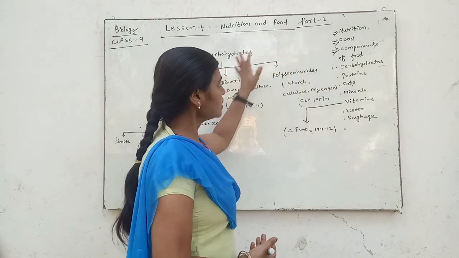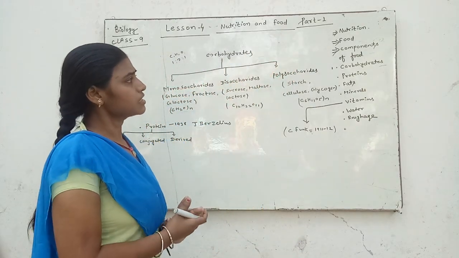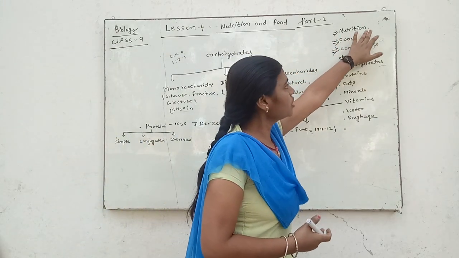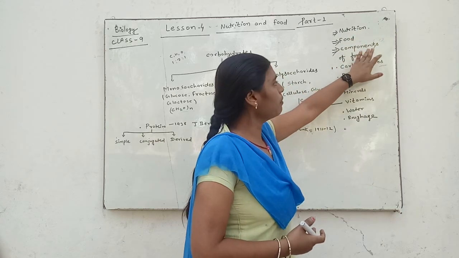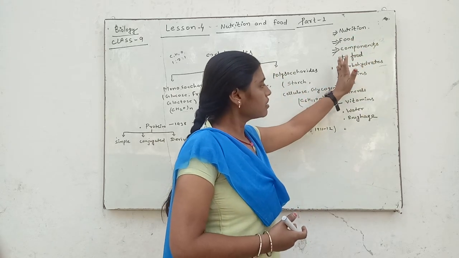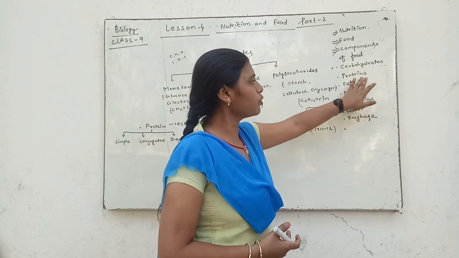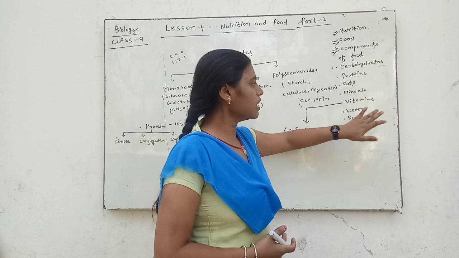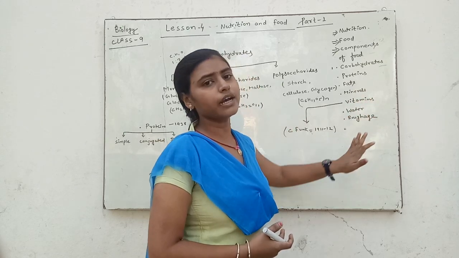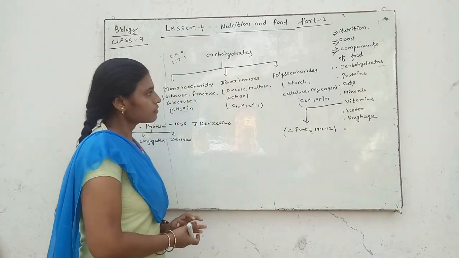In this part we will discuss the topic nutrition, food, and components of food. There are many components of food such as carbohydrates, proteins, fats, minerals, vitamins, water and roughage. Okay.